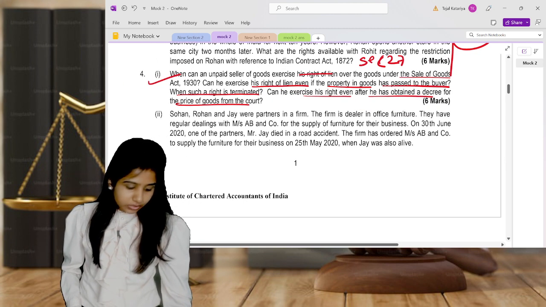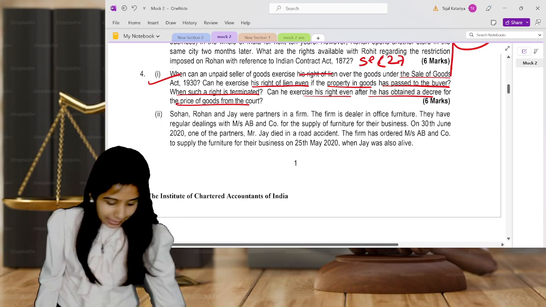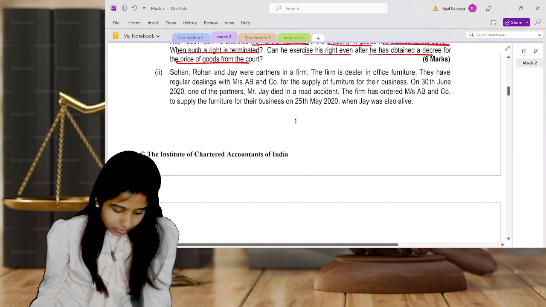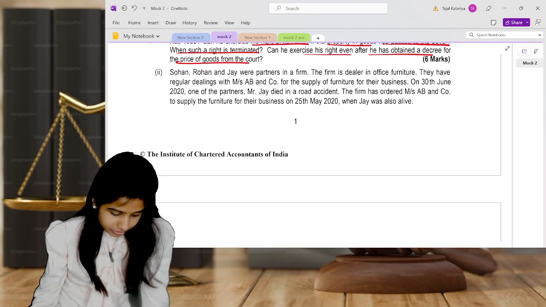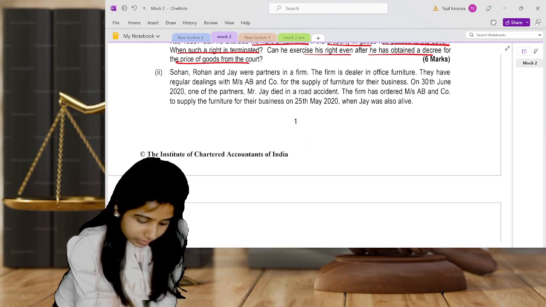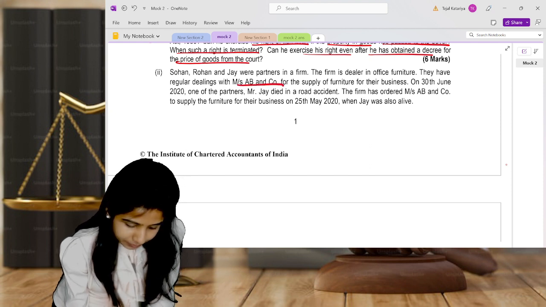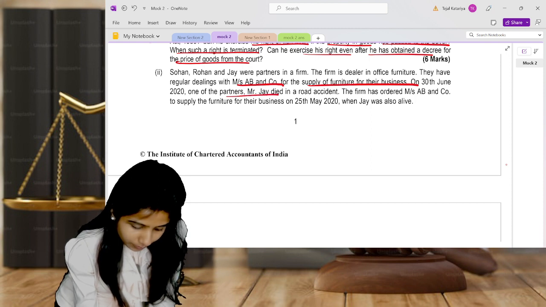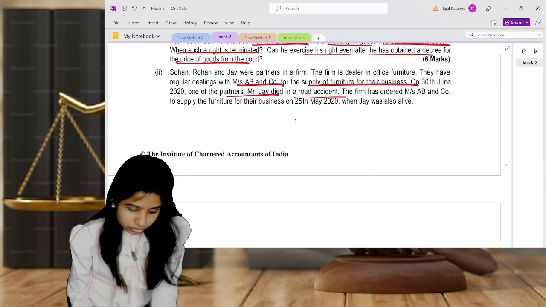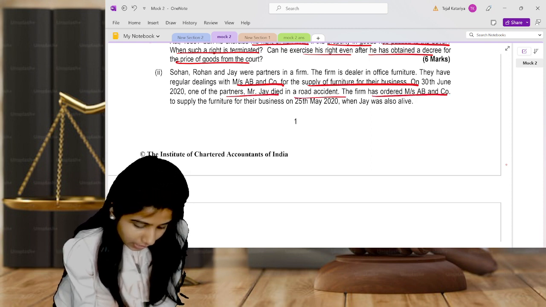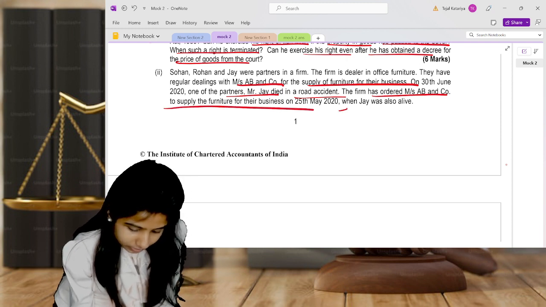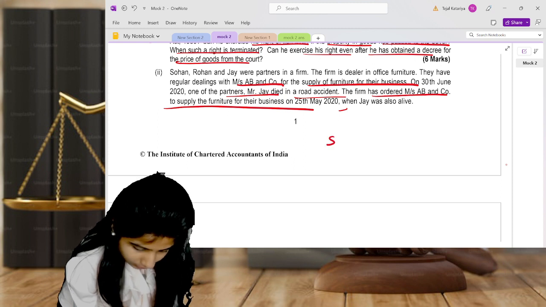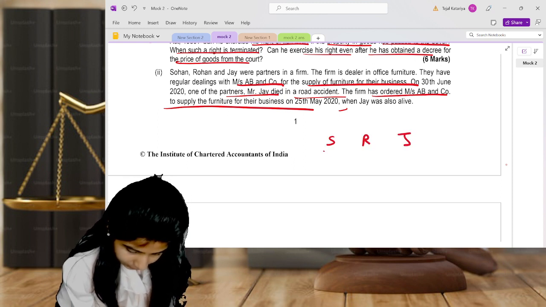Now the next is: Sohan, Rohan and Jay are the partners in a partnership firm, and the firm is a dealer in office furniture. They have regular dealings with Messrs. AB and Company, the supplier of furniture for the business. On 30 June 2020, one of the partners, Jay, died. So this question is all about death of the partner, and to supply it on the 25th of May. So understand, Sohan, Rohan and Jay are the partners in what?